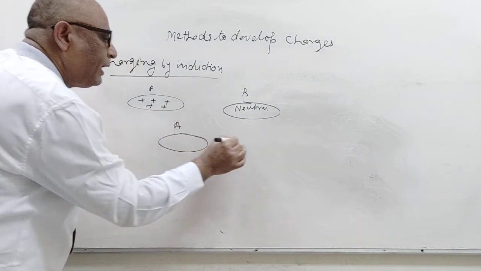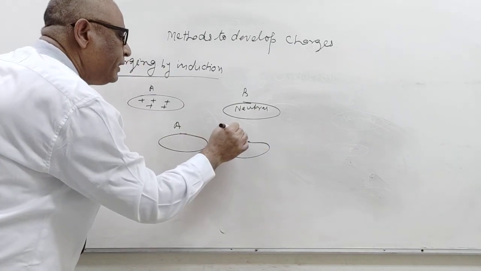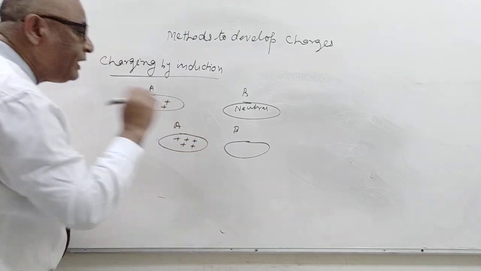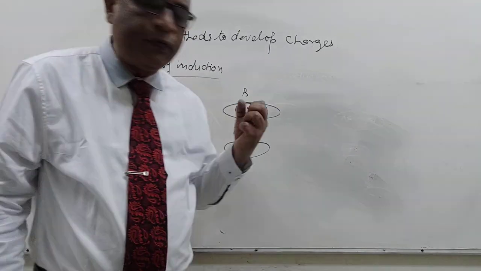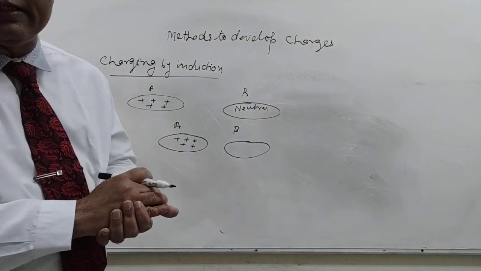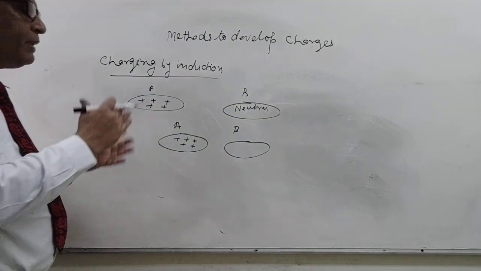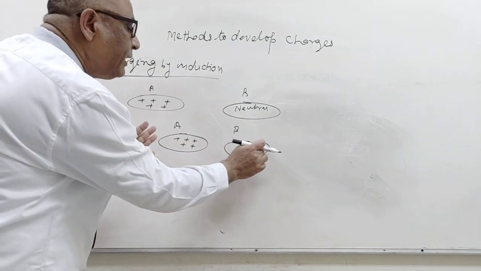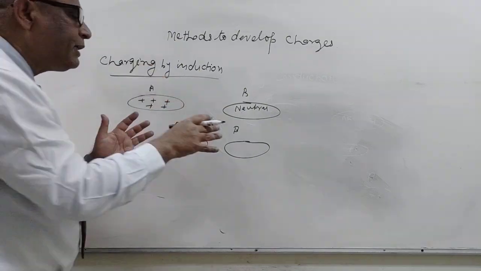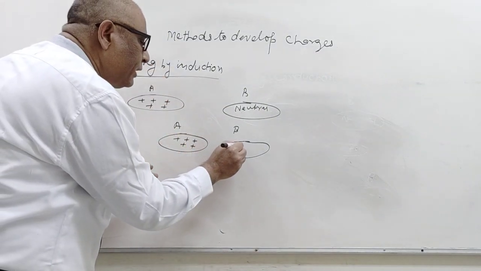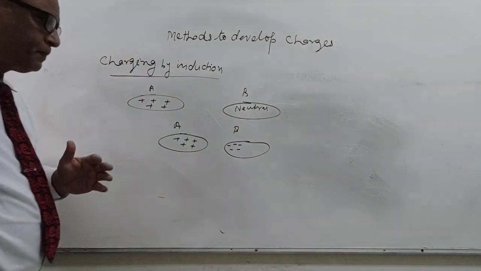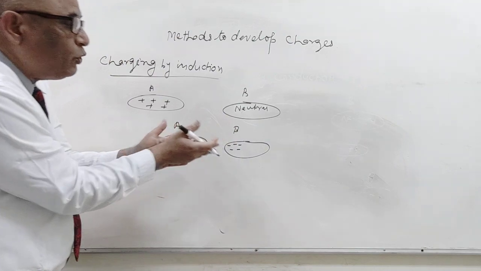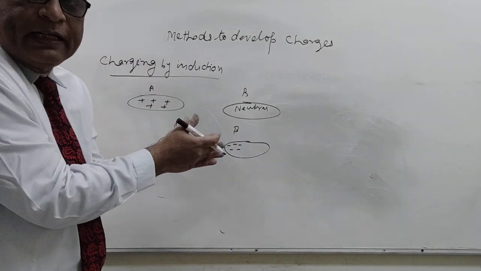This is A and this is B. They are close to each other and B is in the electric field of A. Later on I will discuss what the electric field and magnetic field are. Then what happens here is that the negative electrons present in B come close to this side. B is neutral, and both positive and negative charges are equal.